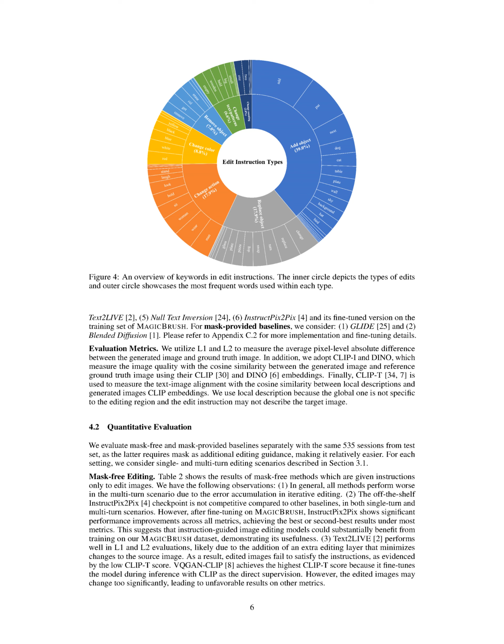measured by the L1 and L2 metrics. This is likely due to an additional editing layer that aims to limit alterations to the source image. However, the edited images often failed to meet the editing instructions, resulting in low scores on the CLIP-T metric. On the other hand, the VQGAN-CLIP model scored highly on the CLIP-T metric because it tweaks the model during the inference process with direct supervision from the CLIP model. Yet, this could lead to excessive changes to the image, which resulted in poor scores on other metrics.